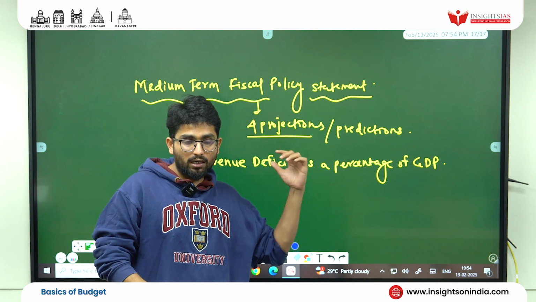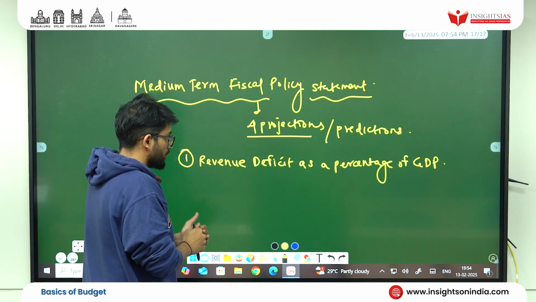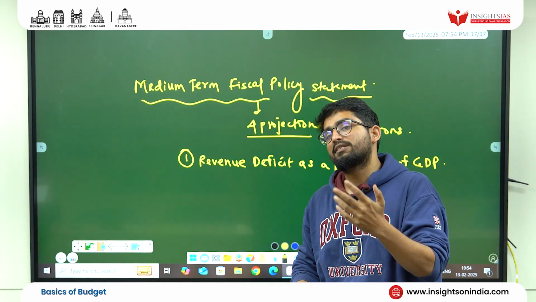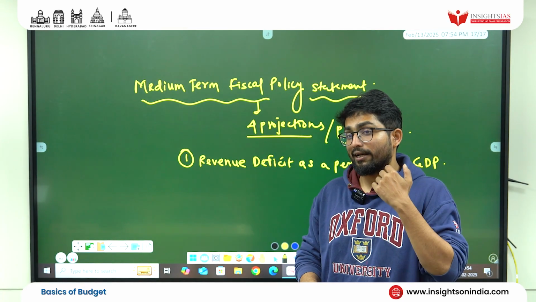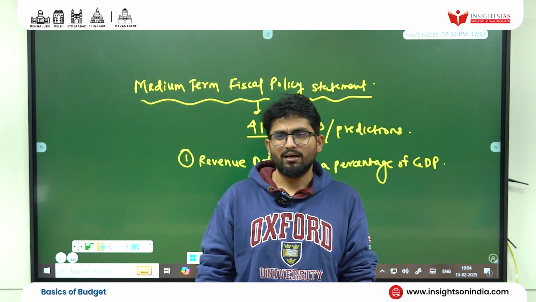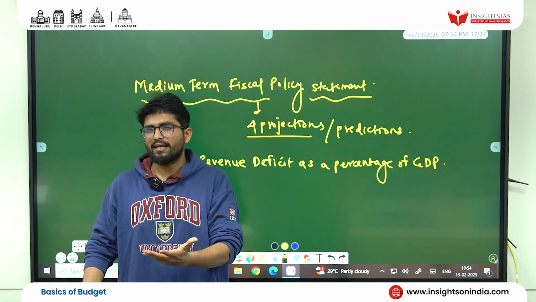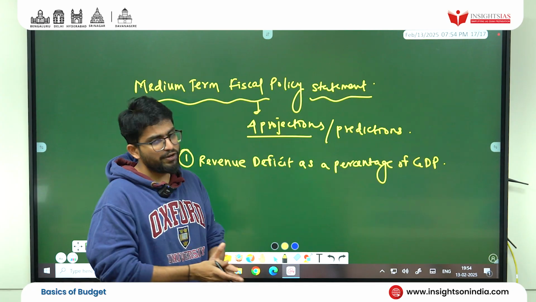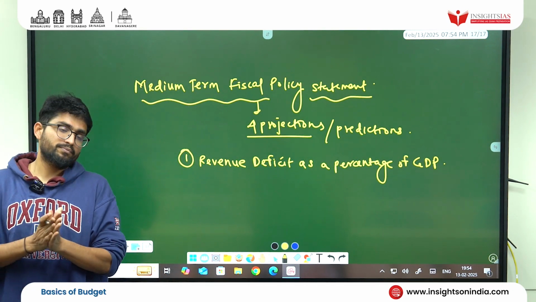You get revenue deficit as a percentage of GDP. And you need to understand how the GDP is calculated, which are the methods, whether it's calculated at factor cost or market cost. Revenue deficit as a percentage of GDP.